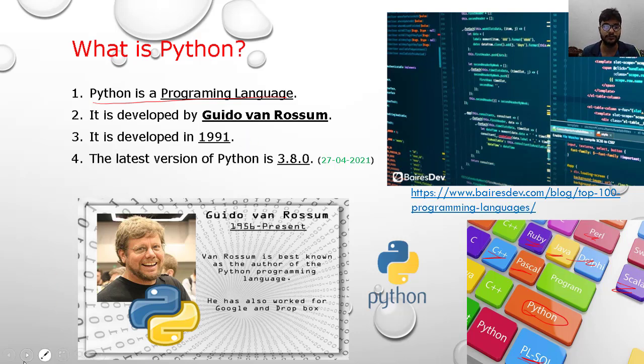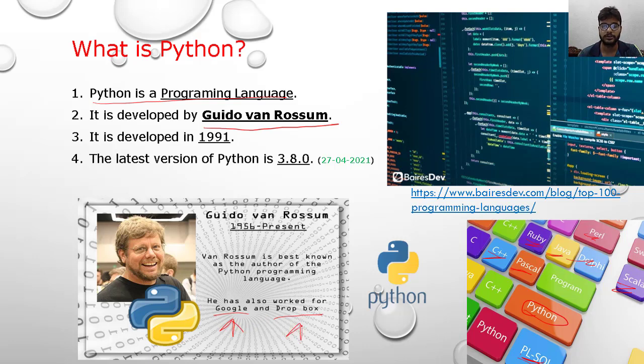And you should know that Python was developed by Guido van Rossum, and he is working for Google and Dropbox. You have heard about Google.